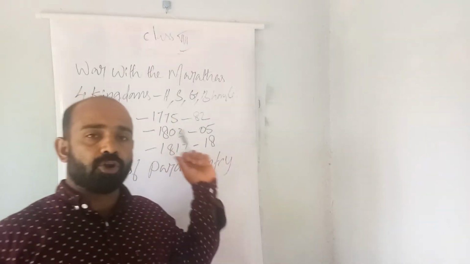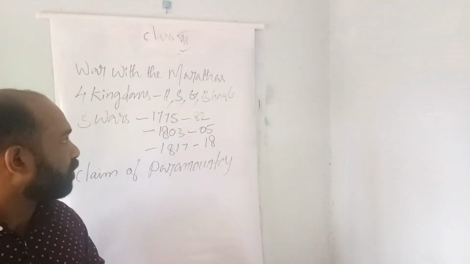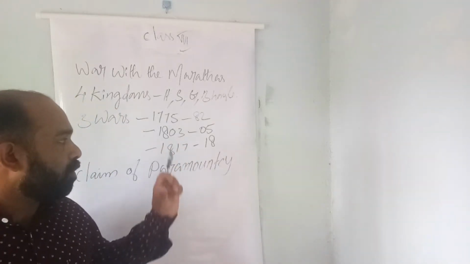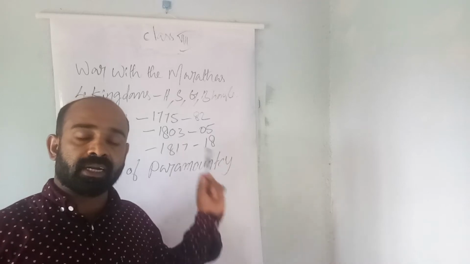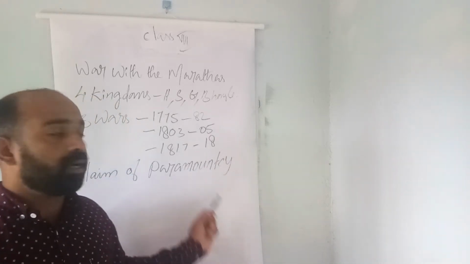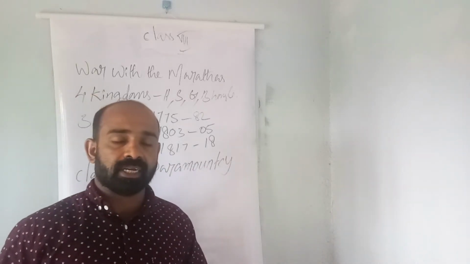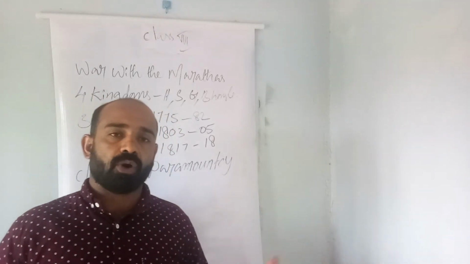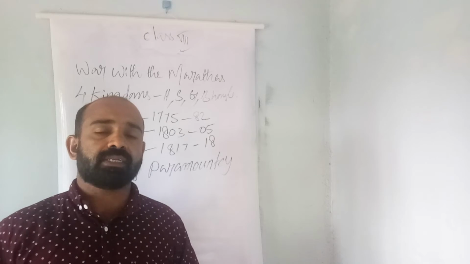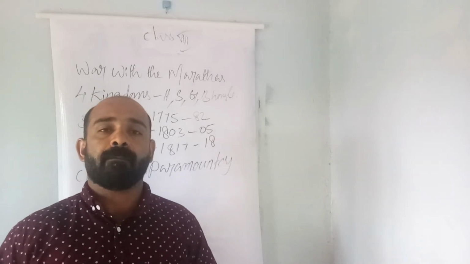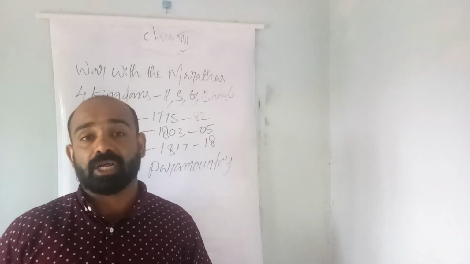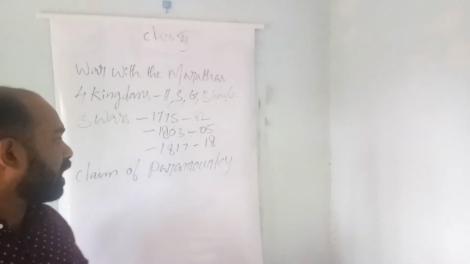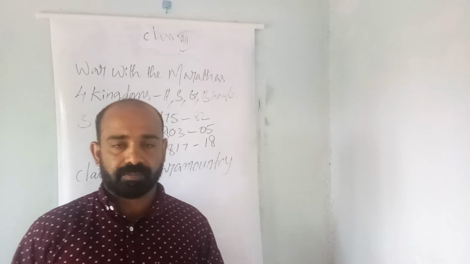The first Anglo-Maratha war was fought in 1775 and it lasted till 1782. The second Anglo-Maratha war was fought in 1803 and it lasted till 1805. And the third Anglo-Maratha war was fought in 1817 and it lasted till 1818. So by all these 3 Anglo-Maratha wars, the English company could destroy Maratha power and establish their supremacy over central India. Now let's see the claim of paramountcy.